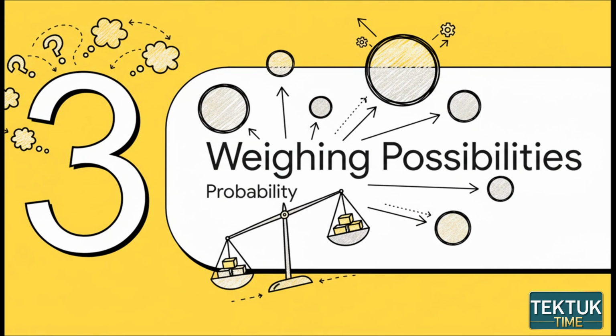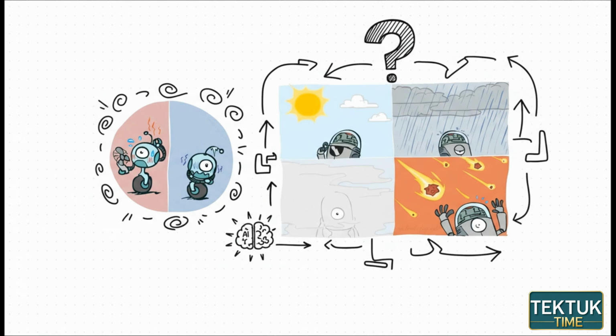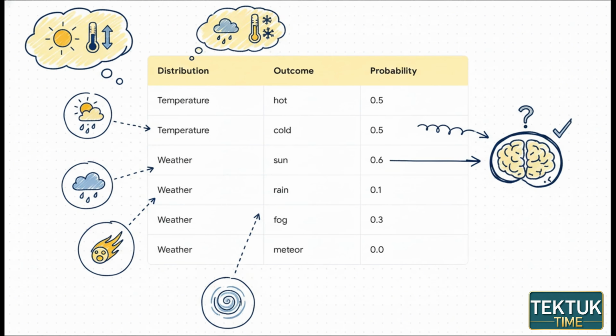Okay, having the right questions is a great start. But a question alone isn't enough, right? We need a way to weigh the likelihood of each potential answer. So, the next crucial piece of this puzzle is to actually quantify the AI's beliefs into numbers. For our temperature question, is it a 50-50 shot between hot or cold? And when it comes to the weather, how much more likely is sun than rain or fog? An AI can't just guess. It needs to assign a specific numerical weight, a probability, to every single possibility. And this is exactly how it's done.